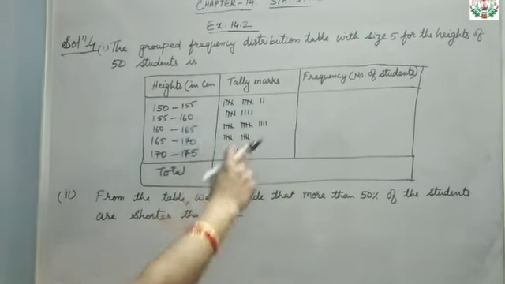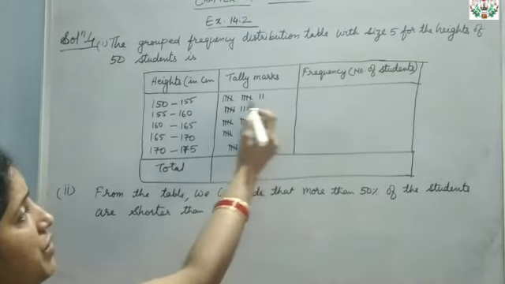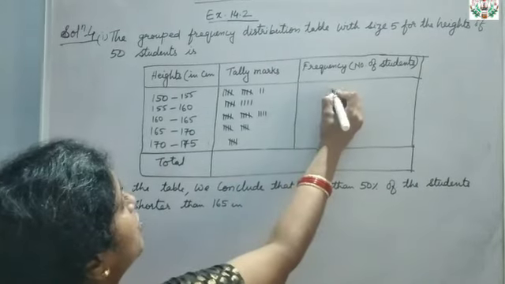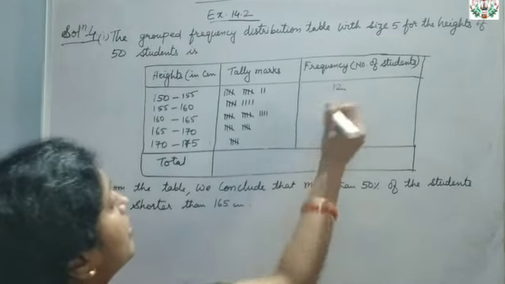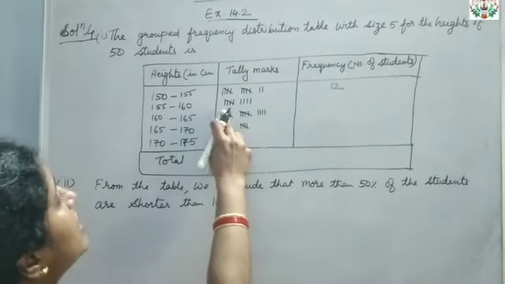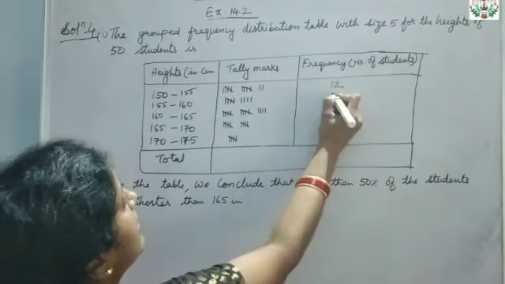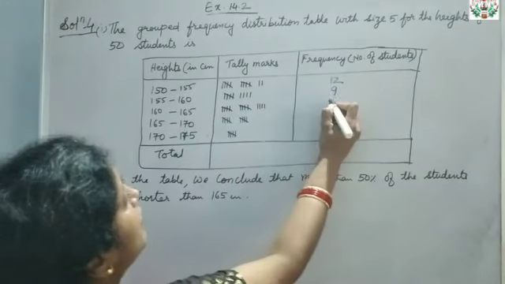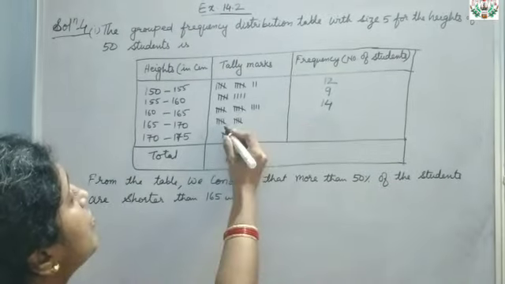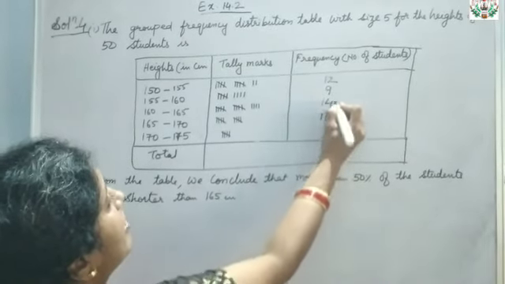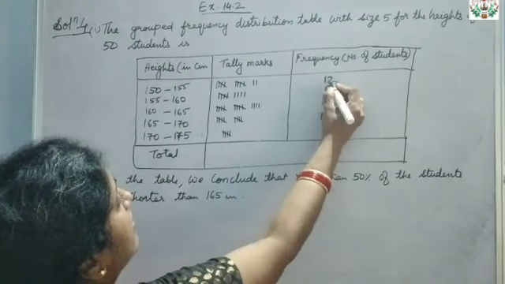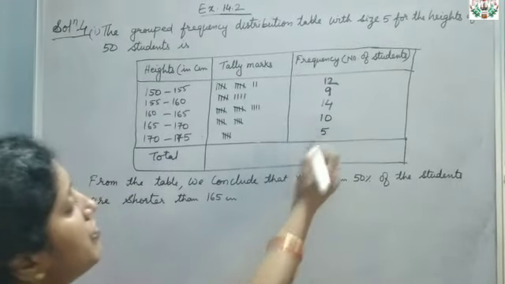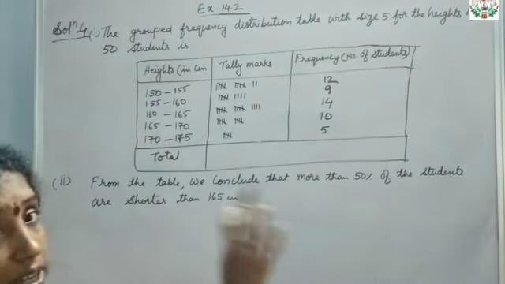Okay, so now after getting the tally marks, what will you do? Write the frequency count. 5 plus 5 will be 10, 10 plus 2 will be 12. For the first one it is 12. Now the second one, 5 plus 4 will be 9. Then for the third one, 5 plus 5 is 10, plus 4 is 14. Then 5 plus 5 is 10. Clear? And the next one, the last one, is 5. Now count and check whether you are getting the same or not.